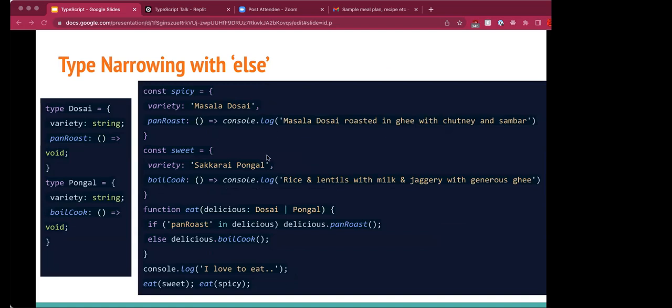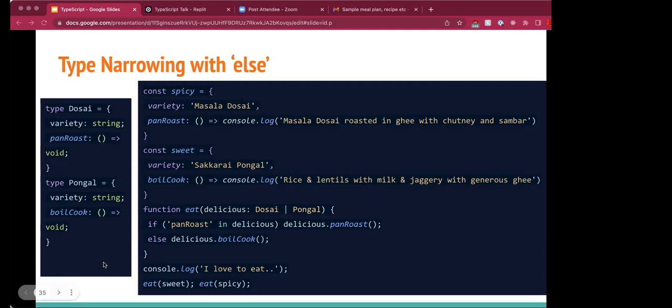So it turns out that TypeScript can recognize the else block of an if else statement also. So when you write something inside else, it will take it as being the opposite type guard check of the if statement automatically. So TypeScript can type narrow after a type guard with an else block. Basically TypeScript understands that the else block of an if statement must be the inverse condition of the if statement's conditional.